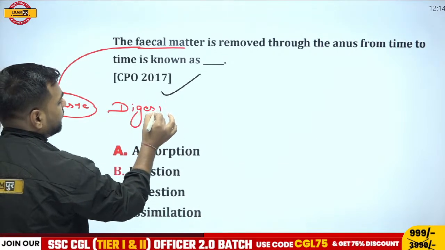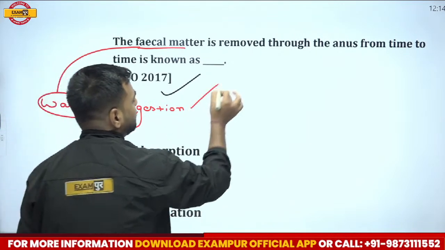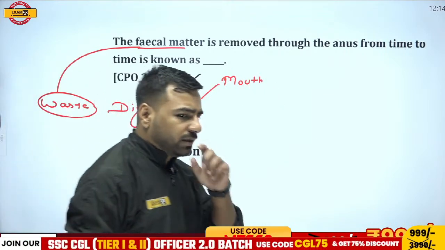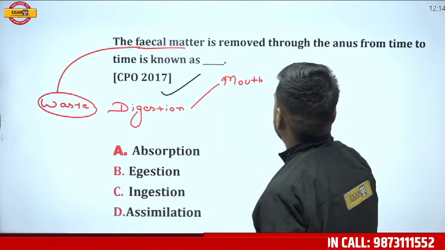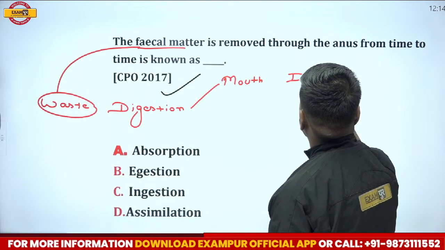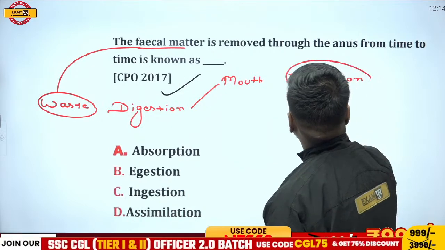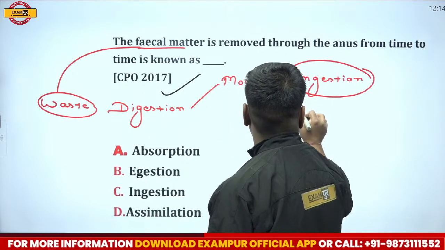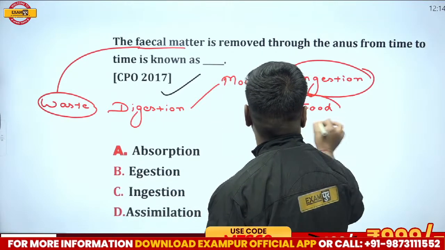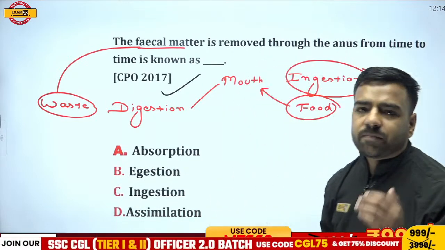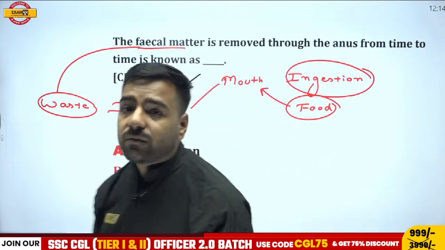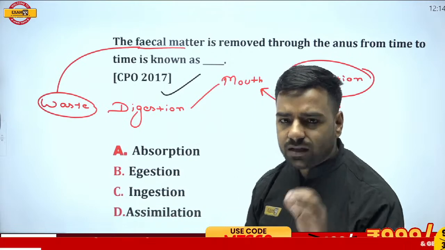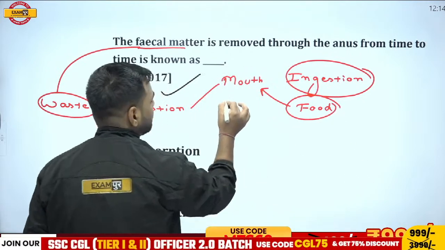Where if I talk about digestion, then it means this process actually starts in the mouth, where during the process of digestion, the first thing that happens is what? Ingestion. Now what is this ingestion? In this process of ingestion, we are actually taking food, and the food is taken in, and here in our mouth we have certain enzymes. What are they? There are several enzymes, which include amylase, then we have ptyalin. Among them, there's an enzyme that is known as amylase.